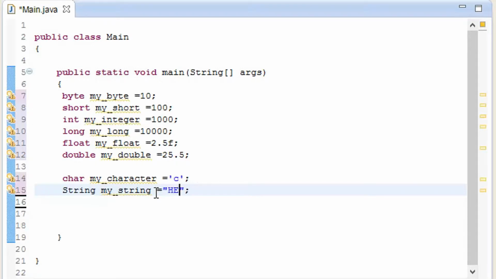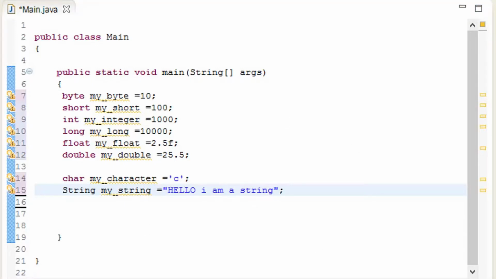So hello, I am a string. Here you know that the string has been added, and inside the double quotes it is going to give the output, as you know, it has been printed hello world. It is showing me this one because I have not saved it and I have not played this one.